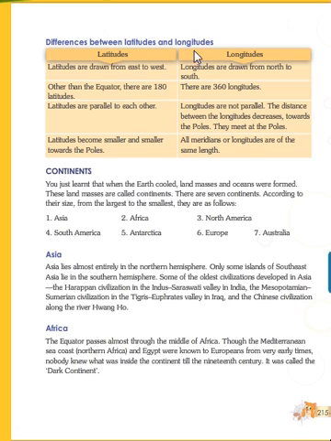Differences between latitudes and longitudes. See here, latitudes are drawn from east to west and longitudes are drawn from north to south. Other than the equator, there are 180 degrees of latitude, and 360 of longitude. Latitudes are parallel to each other, longitudes are not parallel. Latitudes become smaller and smaller. All the meridians of longitude are of the same length, right? And this is a continent, Asia, Africa and all. Okay.